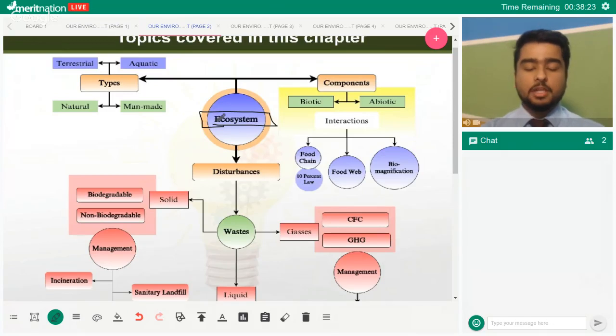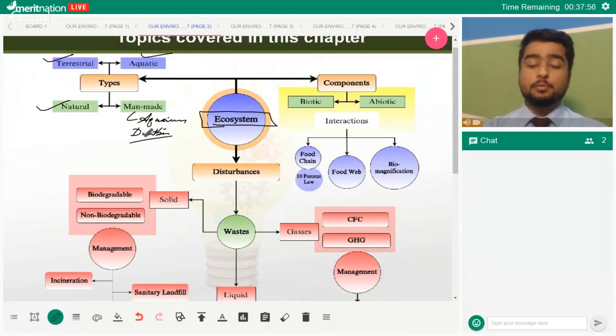Now, you should also be aware of the types and components. When I'm talking about types of ecosystem, it can be terrestrial or aquatic based on the environment, right? Or it can be natural and man-made. Natural is something that occurs in nature itself, and man-made is something that humans make, right? For example, an aquarium, right? Or let's say a dustbin. So these ecosystems are man-made. You make it. The crop field was not existing in nature by itself, right?